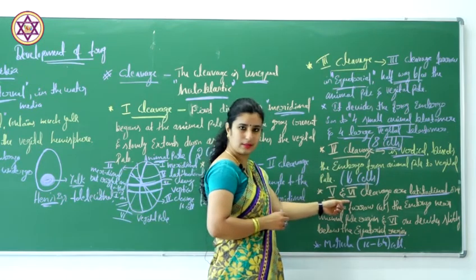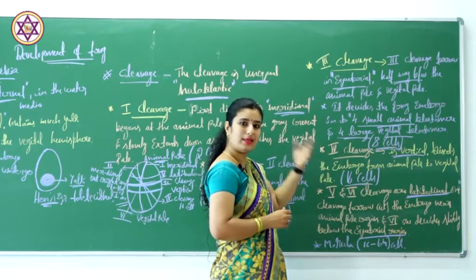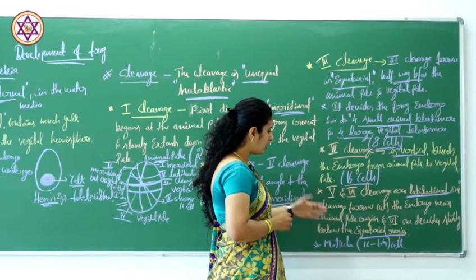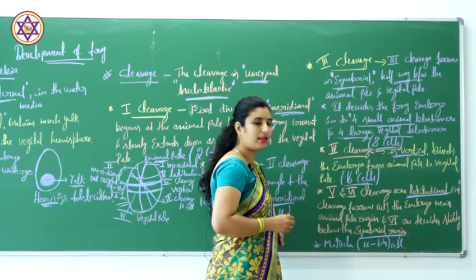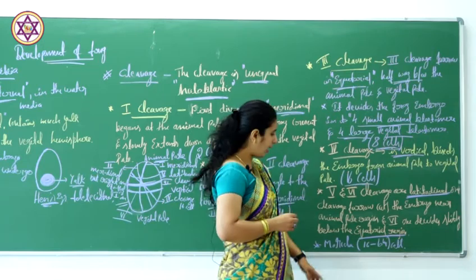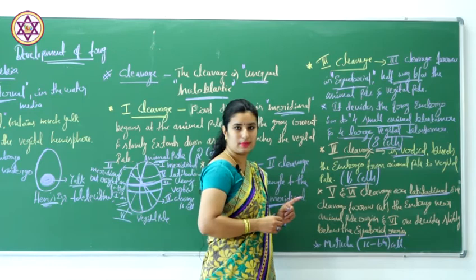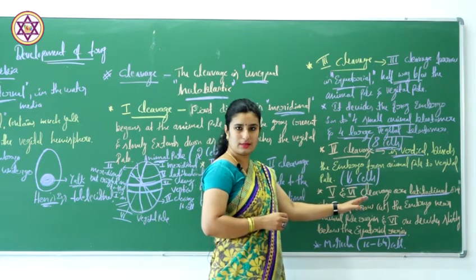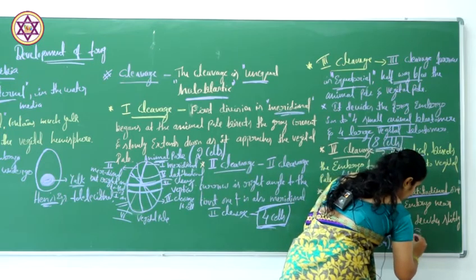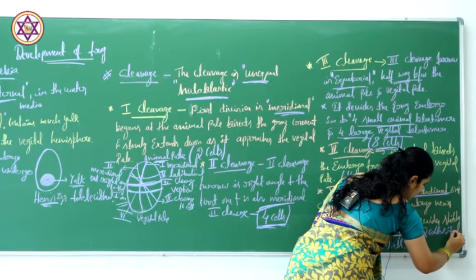Fifth and sixth: fifth is just near the animal pole, and sixth one is slightly below the equatorial region. Here we can see 32 cells. With this fifth and sixth cleavage we can see the 32 cell stage.